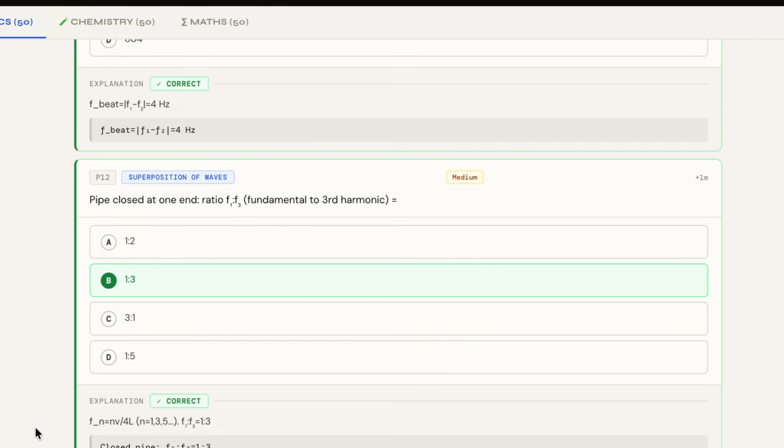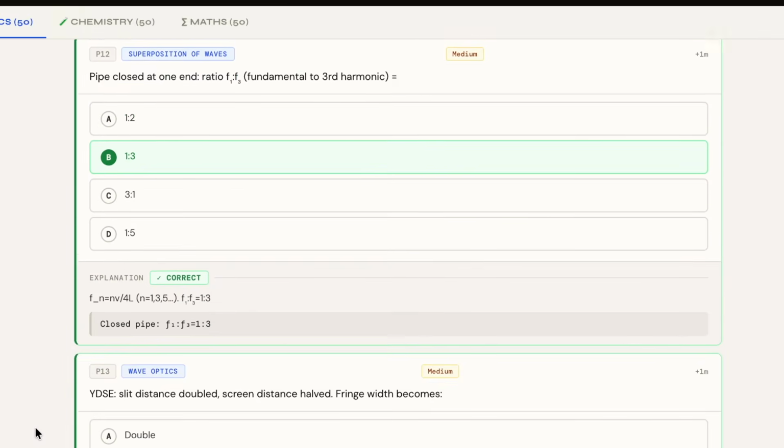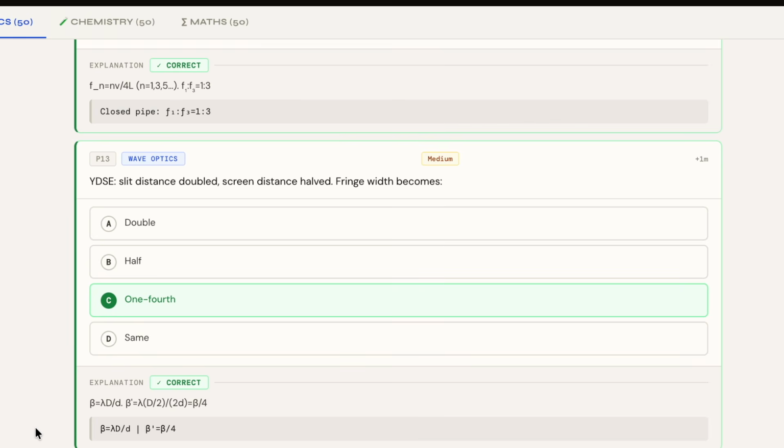Next, we have another question from superposition of waves, and the overall difficulty level is medium, and the correct answer is 1:3. And moving ahead, we have a question from wave optics, and the answer for the same can be checked on the screen, which is C, 1/4.